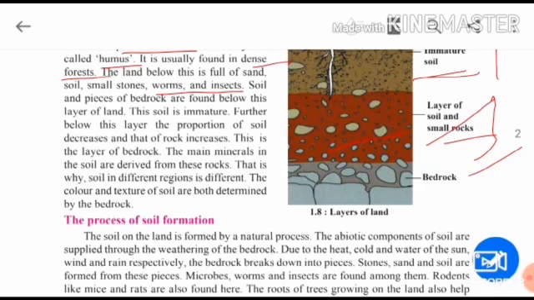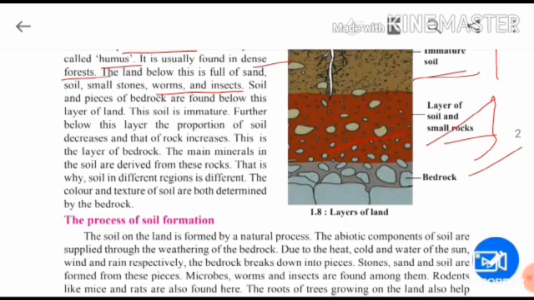The main minerals in the soil are derived from these rocks. The minerals which we get after mining come from these bedrocks. That is why soil in different regions is different. Children, why is the soil different in different regions? Because it depends on the bedrock. Now see here, children, can you see the color of the last layer? Bedrock is grey. So definitely the soil color of that region will be grey. It differs from region to region.